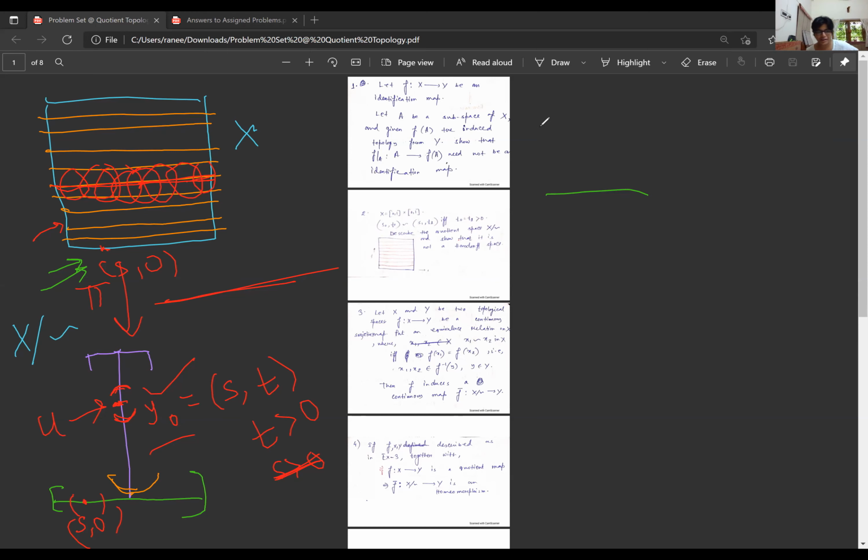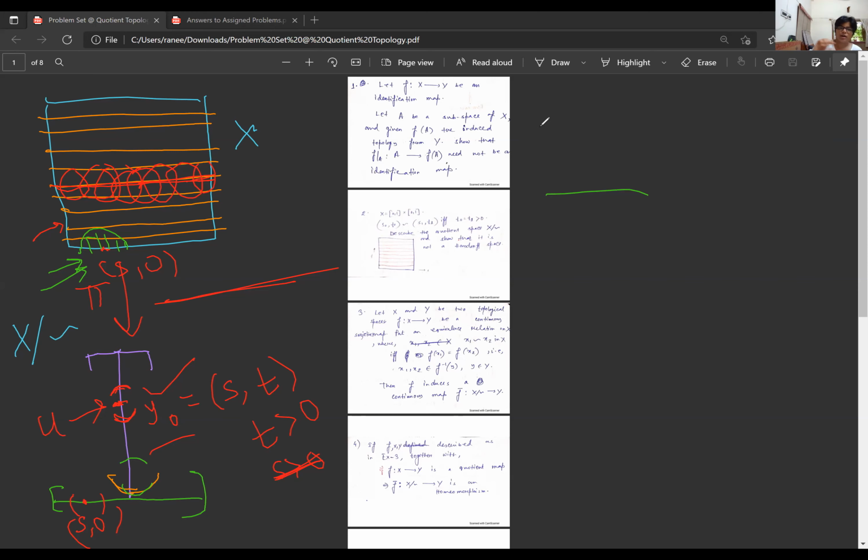So this is an open neighborhood and this is open. Now, what will be the image of this under the map pi? The baseline will get preserved as it is, and the parts of the half disk which are above the x-axis will all get converted into points on the vertical line in the quotient space. So how does it look like? It will be like this, right?